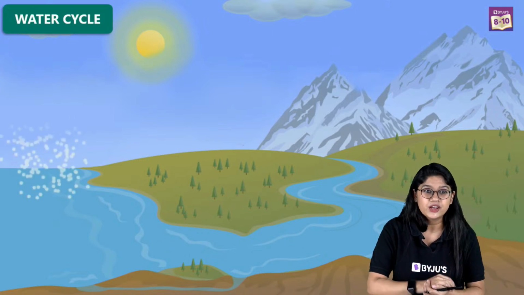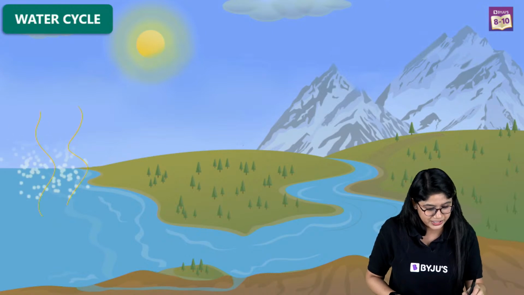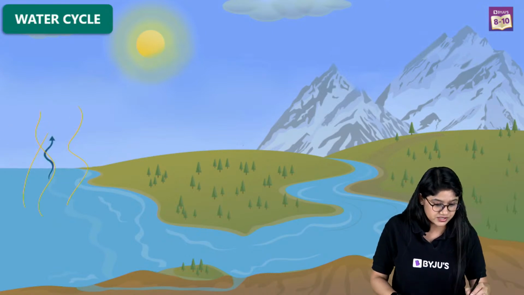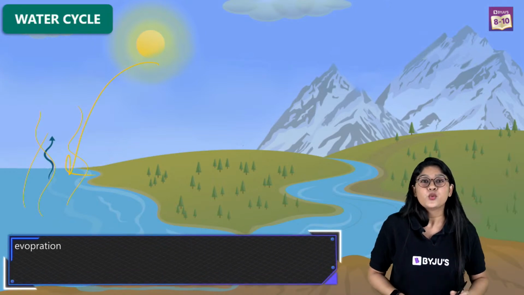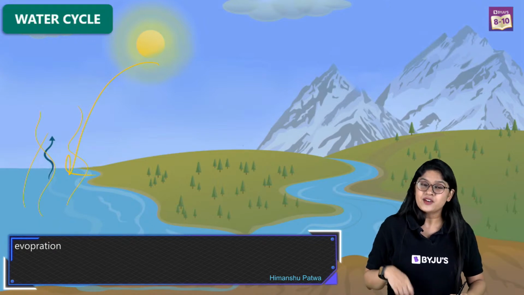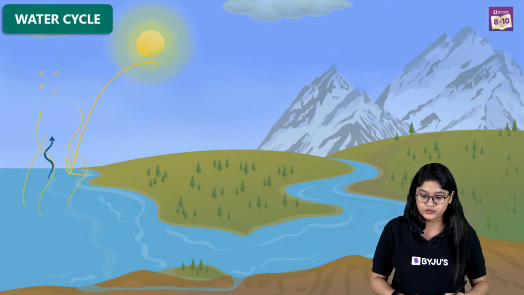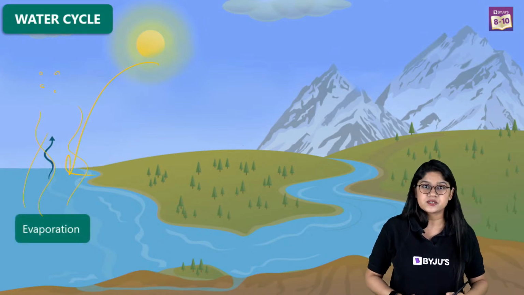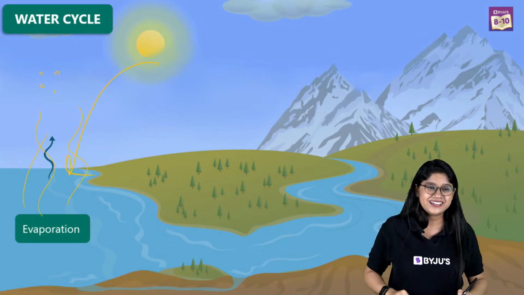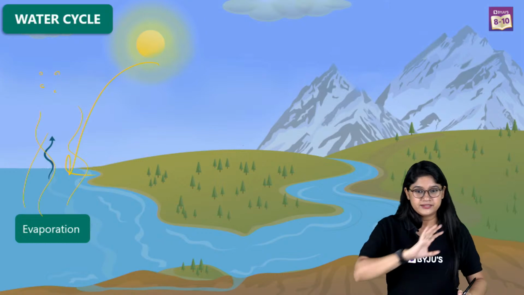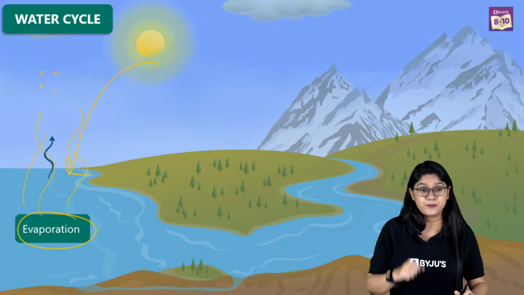Very good. The first important step is evaporation, the formation of water vapors. The surface which has the water, because of the heat from the sun, the water will get evaporated, and we call that process evaporation. We'll see the formation of vapors. These vapors will move up in the atmosphere. Right? Very good. This is clear to each one of us. Water vapors form, and of course we call that process evaporation.